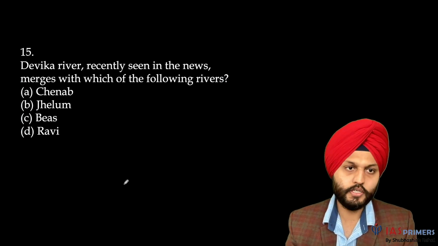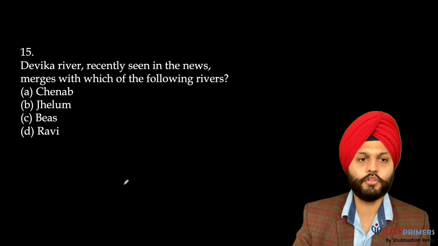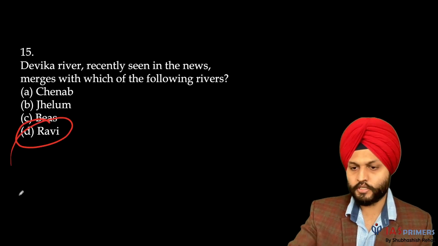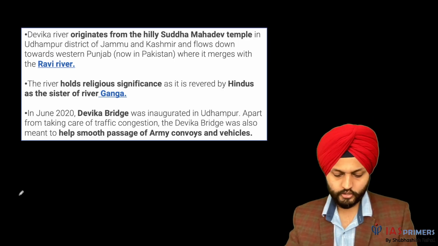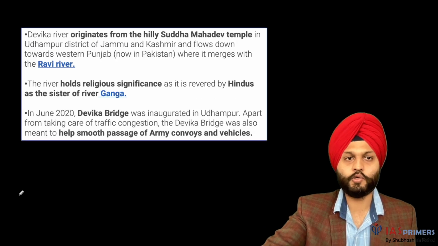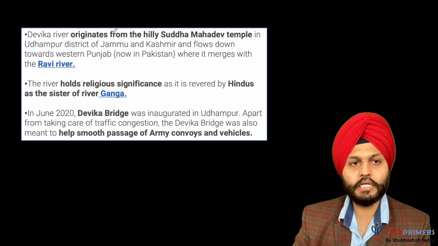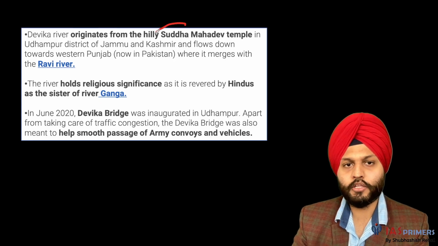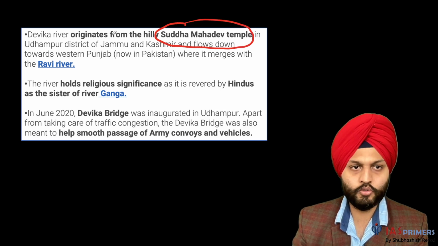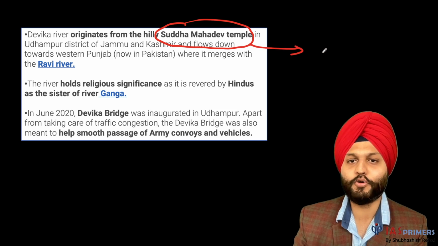Last question. Devika River, recently seen in the news, merges with which of the following rivers? It's River Ravi. So more on this thing, I have two things. One is the Devika River and why this thing is there in the news. So I have to cover that. Fine. So more on this thing, Devika River. It originates from the hilly Sudh Mahadev Temple, Udhampur, Jammu and Kashmir. Now, where is this temple located? So something more we have over here.